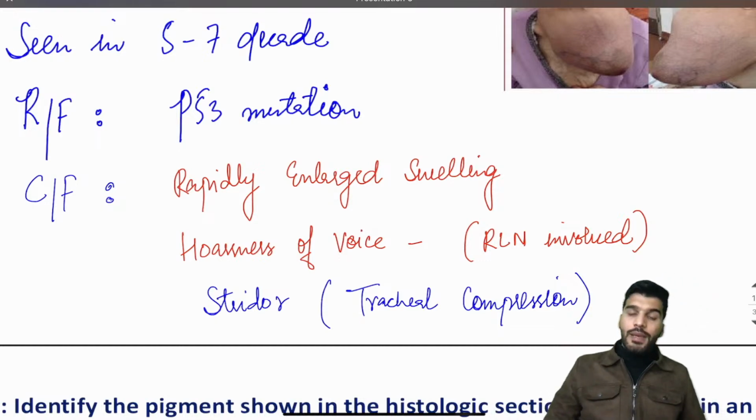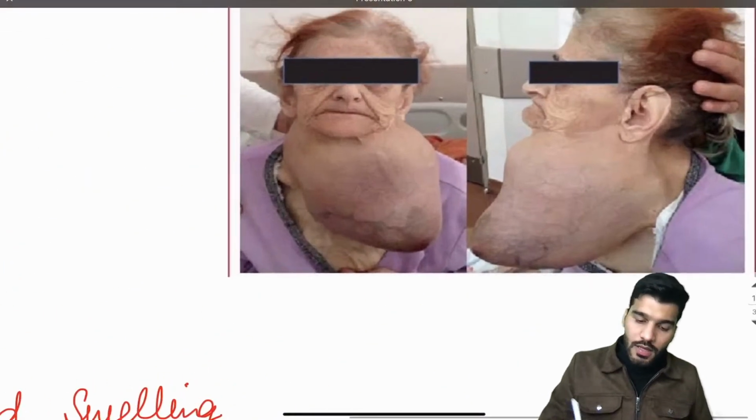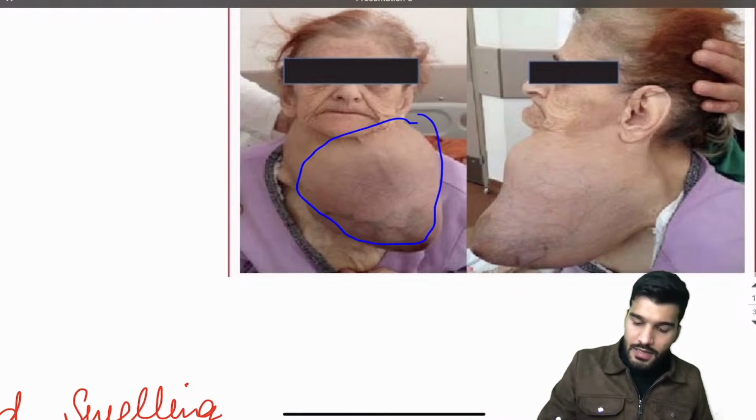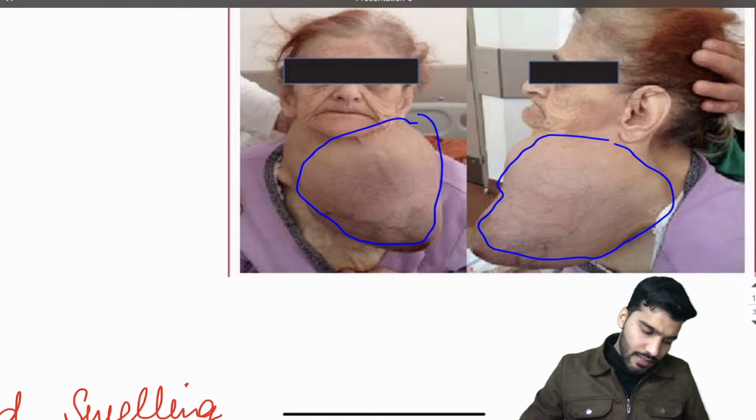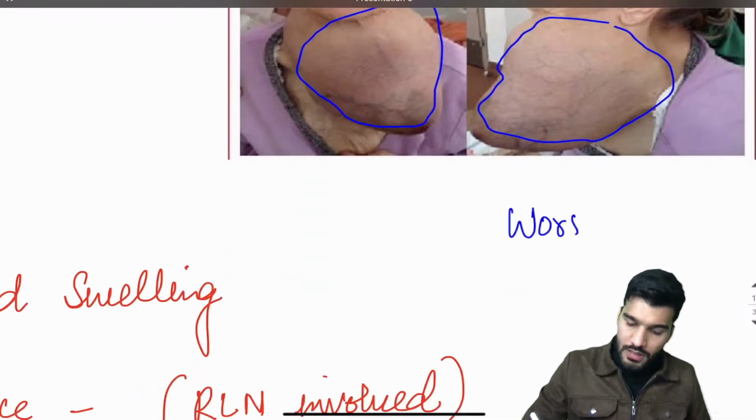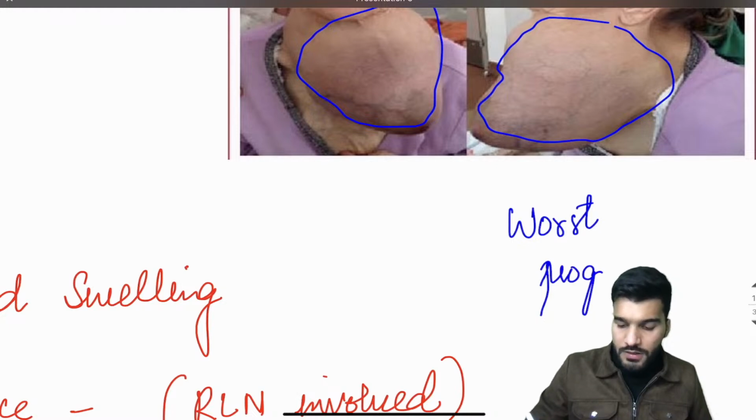Is that okay? And mainly the metastasis of this cancer goes to the lungs. You can see a very rapidly enlarging swelling, and that's why it involves the recurrent laryngeal nerve, and yes, it is going to have a worse prognosis.